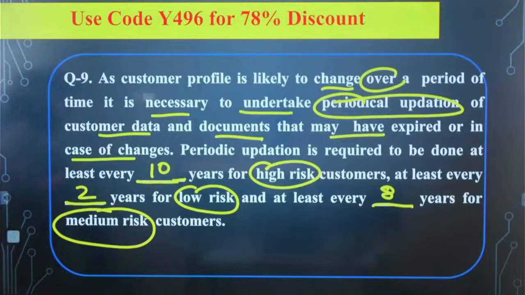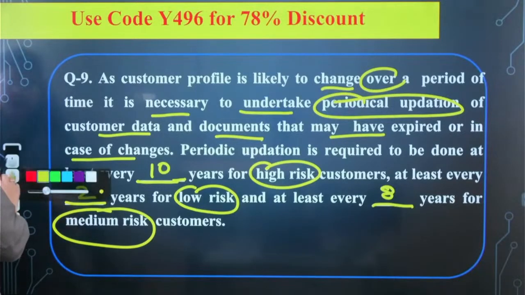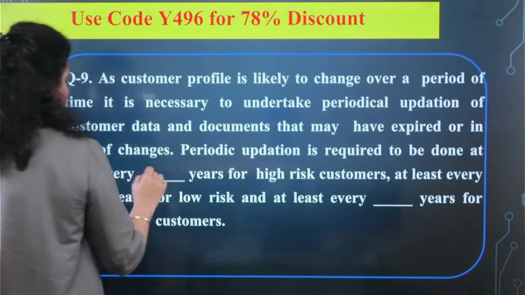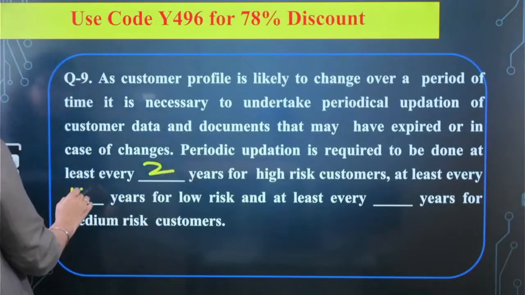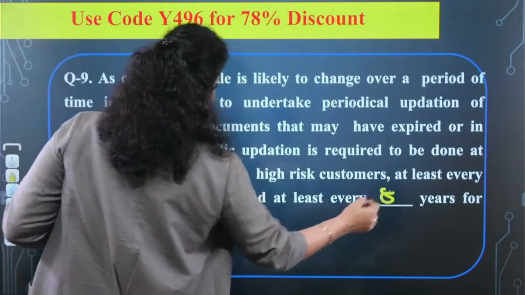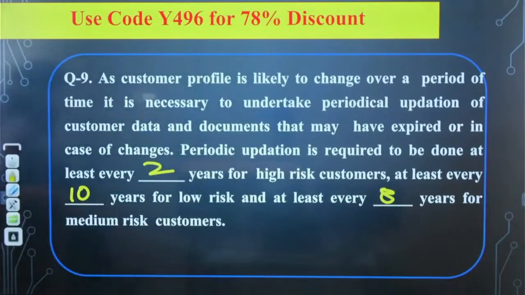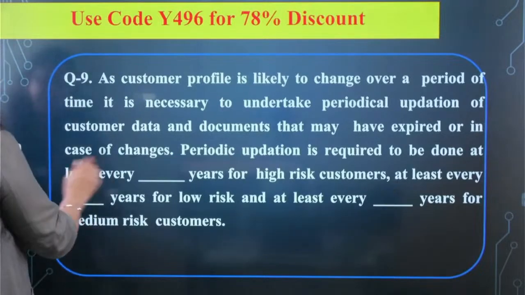Okay, so for high risk customer, oh, I have written it the wrong way round. One second. So for high risk customer every 2 years, for low risk customer every 10 years, for medium risk customer every 8 years. This is required. Okay, this is required. Next. So 2, 10 and 8 will be the sequence.